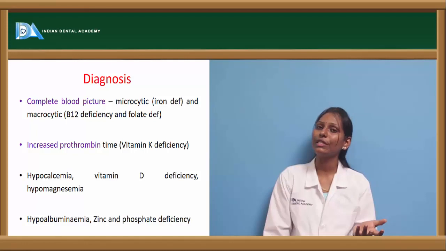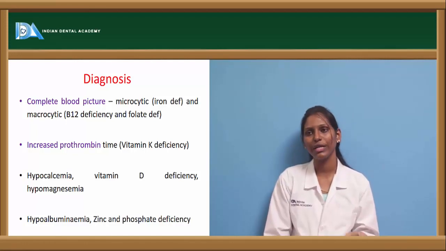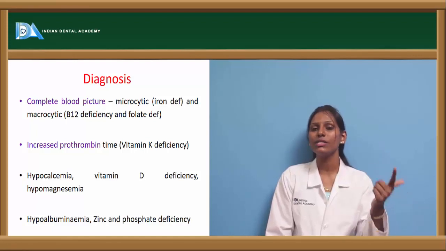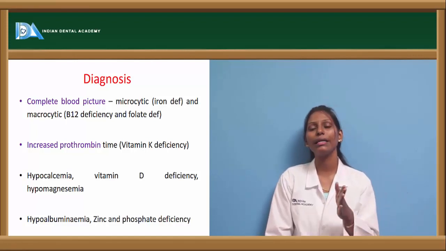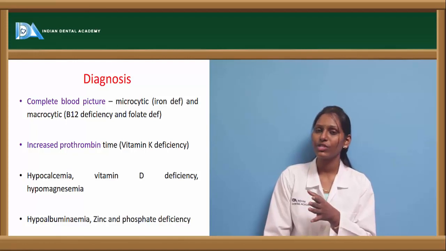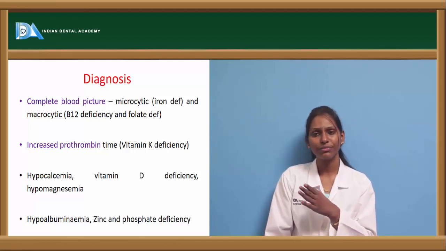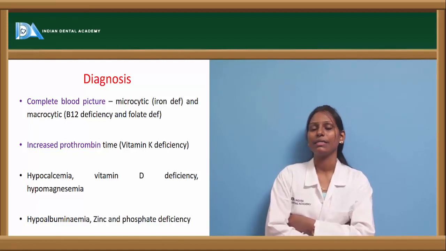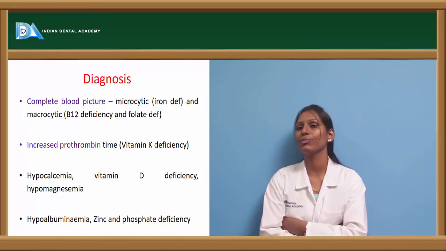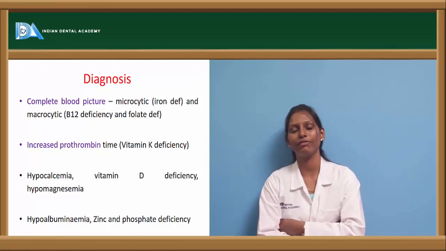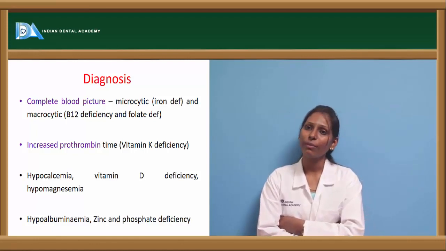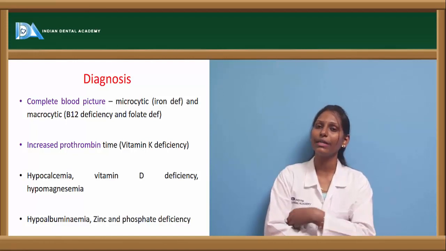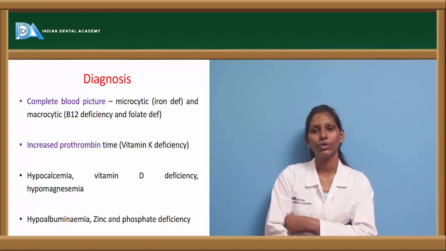It can be because of B12 deficiency, deficiency of folic acid, or deficiency of iron. In case of iron deficiency, we see microcytic hypochromic cells, and in case of vitamin B12 deficiency or folate deficiency, we see macrocytic anemia or macrocytic RBCs. Next, there can be increased prothrombin time. This is because of vitamin K deficiency. Usually there will be malabsorption, hence it can also result in vitamin K deficiency, which is manifested as increased prothrombin time.